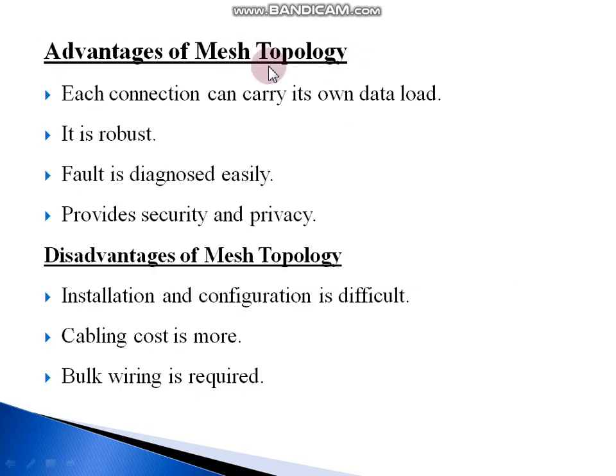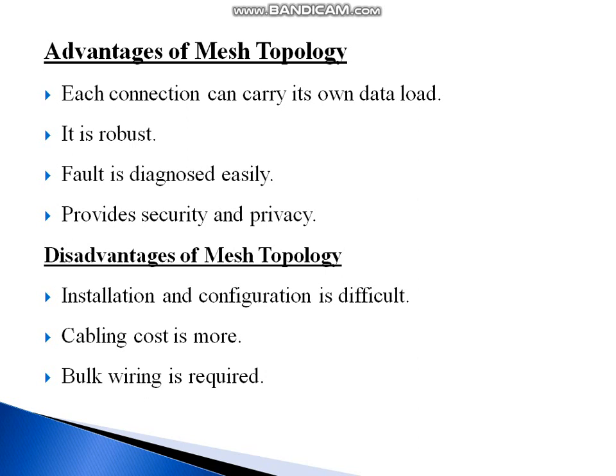Next, advantages of mesh topology. Each connection can carry its own data load, which means there is no data traffic in this topology. Next, it is robust. Robust means failure of one link does not affect another link. Next, fault is diagnosed easily, which means fault detection is easy because there is a dedicated link. It provides security and privacy because there is a point-to-point link, thus unauthorized access is not possible.